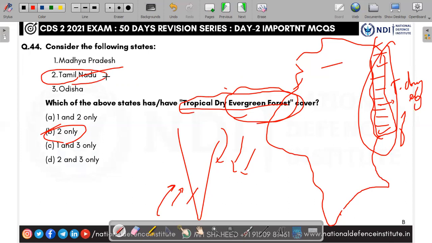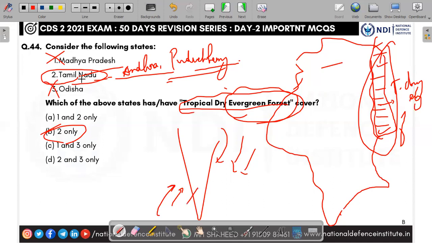In fact, this is present in Tamil Nadu, Andhra, and Puducherry, from north of Andhra, including Chennai, till Nagapattinam. This forest is there, tropical dry evergreen forest. So it is in Tamil Nadu, Andhra, and Puducherry. Madhya Pradesh, no. In both Madhya Pradesh and Odisha, tropical deciduous forest is there. Tropical wet deciduous forest is there. So answer is C, 2 only.